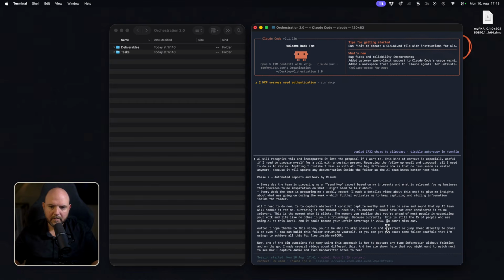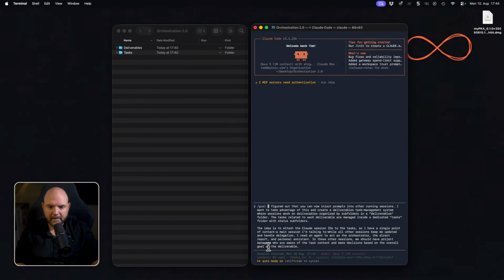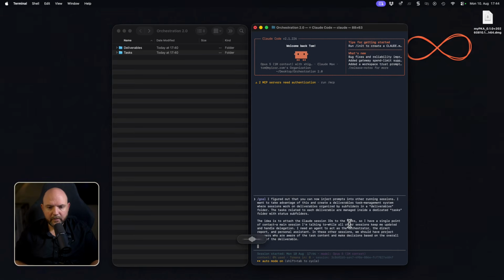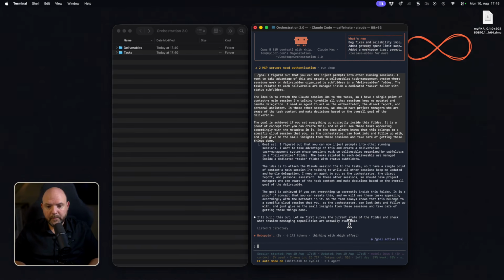All right, and I set this as a goal. The goal is achieved if you set everything up correctly inside this folder. It is a proof of concept that you are able to create this, and we will see these tasks appearing accordingly with the metadata in it. So the team always knows that this belongs to a specific Claude session that you are able then, as the orchestrator, to look into and follow up with, and just give me the small insights out of these sessions and take care that these things get done. All right, I'm curious what this will come up with.